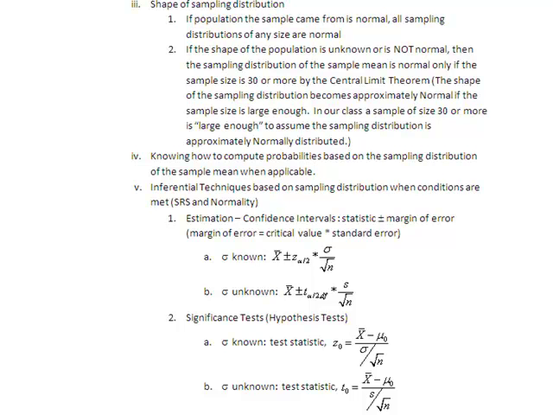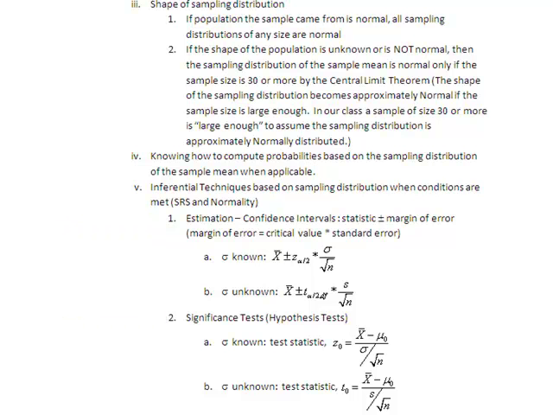Once we know that we have a sampling distribution that's approximately normal, you will have problems computing probabilities based on the sampling distribution of the sample mean. They'll look like Chapter 3 problems, but they'll be the probability that the mean of samples of size n takes on certain values, less than 30 or more than 30 or something to that effect. So know how to calculate those. You'll also have to know inferential techniques based on the sampling distribution when the conditions are met. In other words, estimation and significance tests, or hypothesis tests.